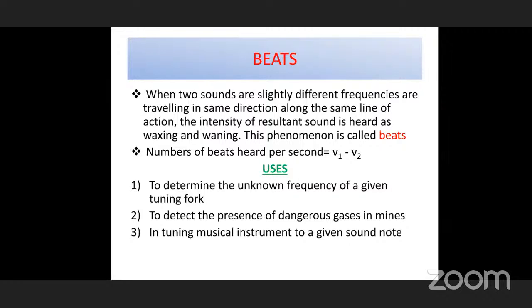This is an industrial use. And finally, in musical instruments we use beats to give a sound note, which we call Shruti. So these are the general uses of beats.